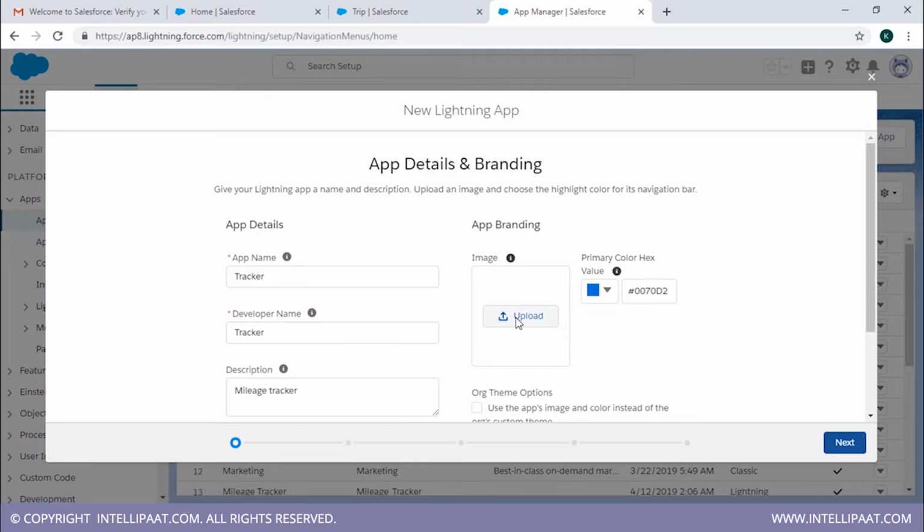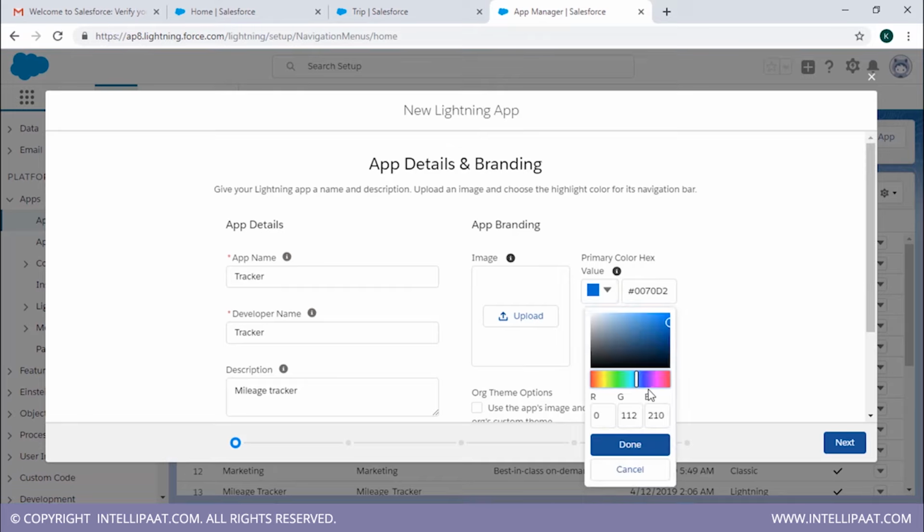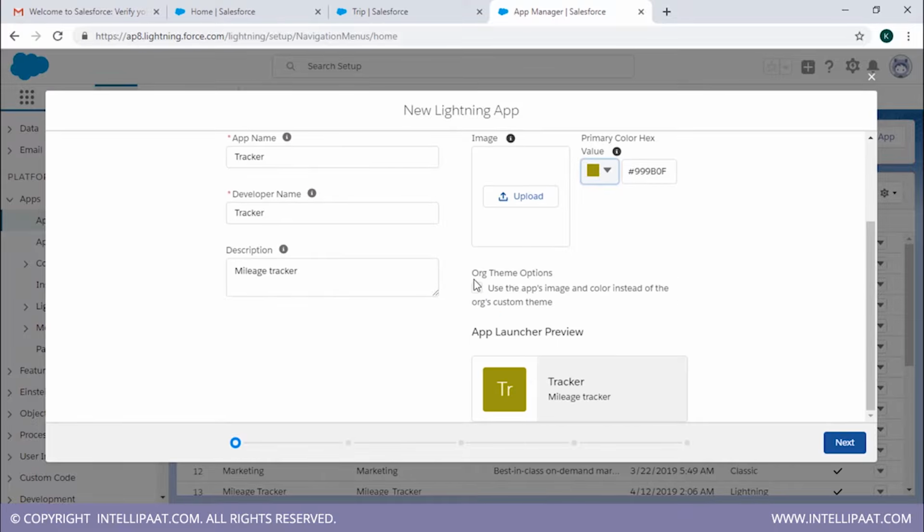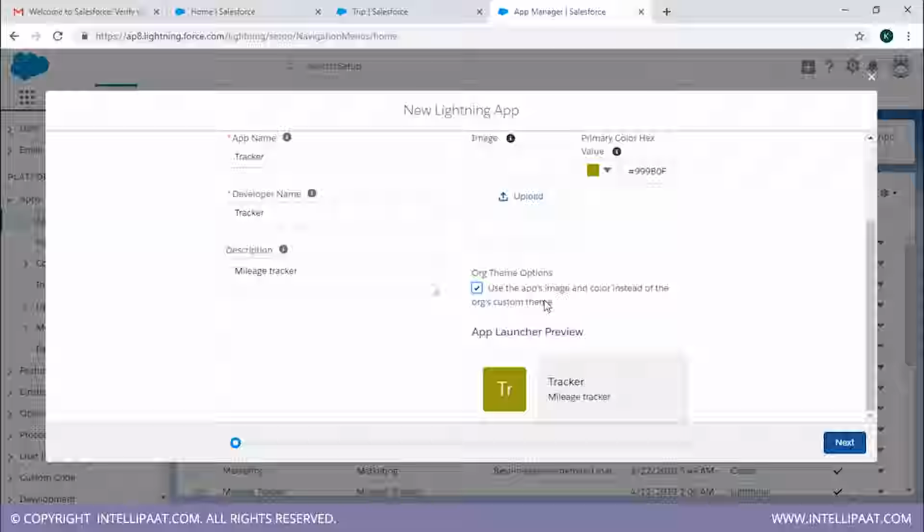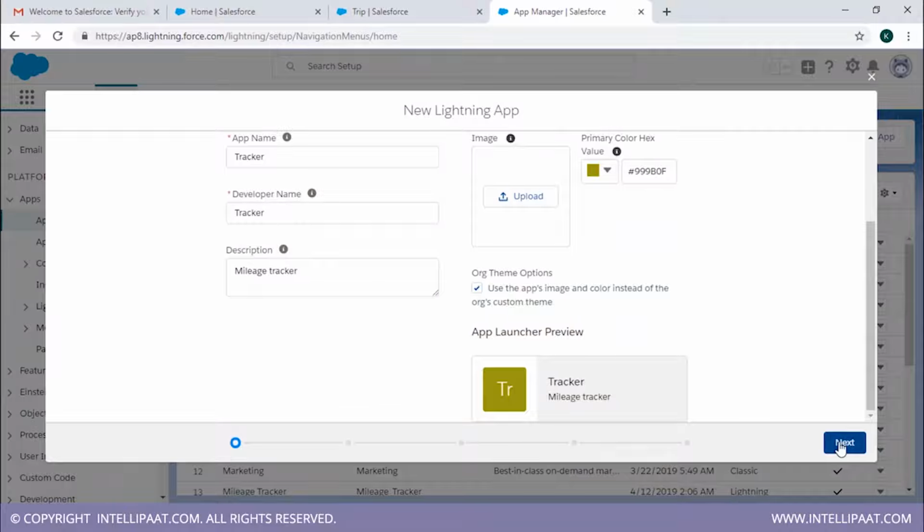You can add any image you want. I'm just going to skip this part for now, but you can add any image. You can change the color. So let's just change the color to yellow. I'll just tell you where that comes. Just hold on for a second. And these org theme options use the app's image and color instead of the org's custom theme. We're going to click on yes, we want that. We're going to click on next.